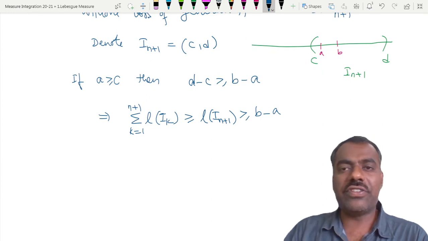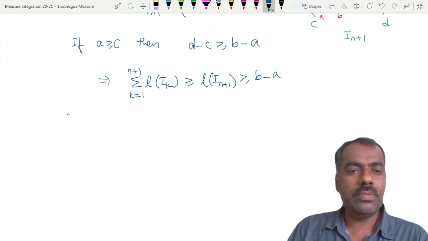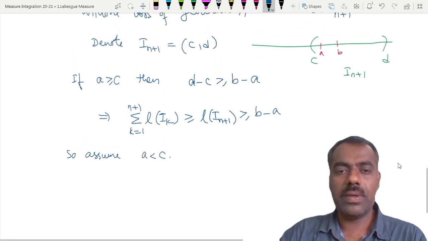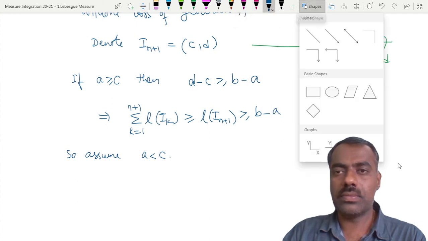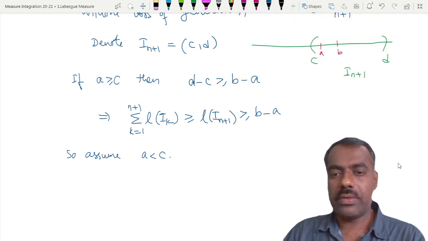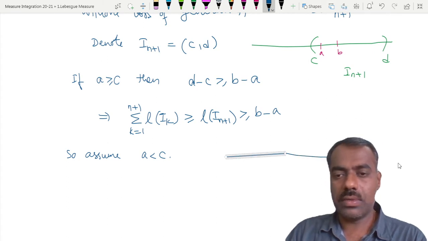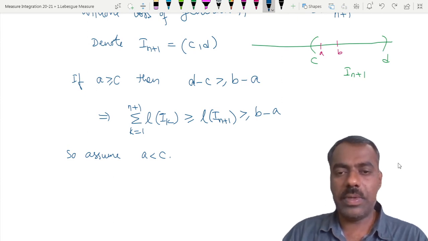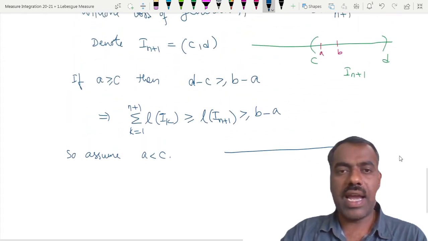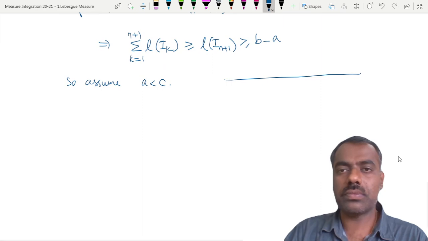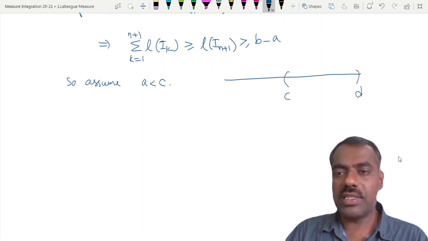If a is bigger than or equal to c, then we are done. So what is left out? Assume a is strictly less than c. Again, let me draw the picture. Here I_{n+1} is (c, d), this is c and this is d.